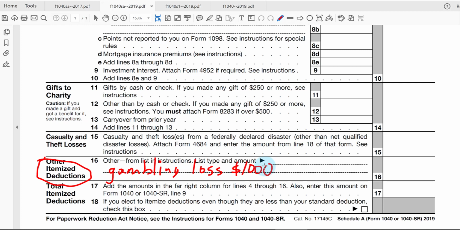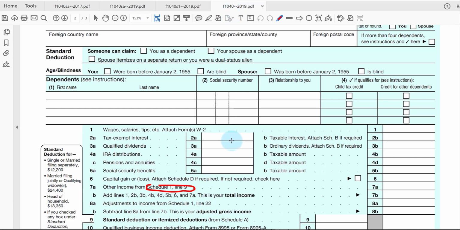Another possible other deduction here that I've seen. Let's go back to the 1040 form. If you remember back in chapter 3, we talked about these other types of income, including pension and annuity, where the amount collected by the taxpayer may not be fully taxable. We had to go through a formula to calculate the amount that is taxable here in line 4D. What's happening is that the taxpayer is recovering back tax-free costs.